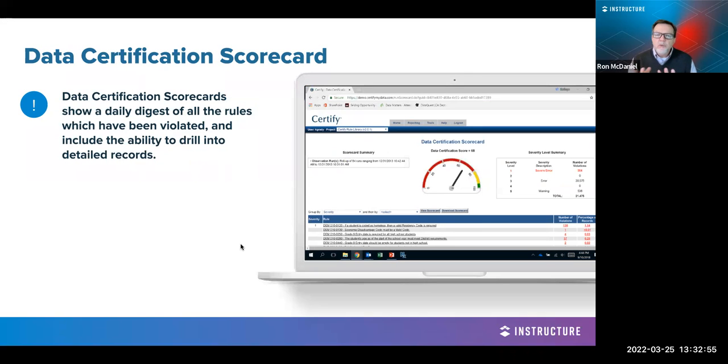Now, one thing that you will see as you log into the platform is really this data certification scorecard, right? It's just an overall health, or how are you doing as a district? So data certification scorecards show a daily digest of all of these rules which have been violated and include the ability to drill into the detailed records.